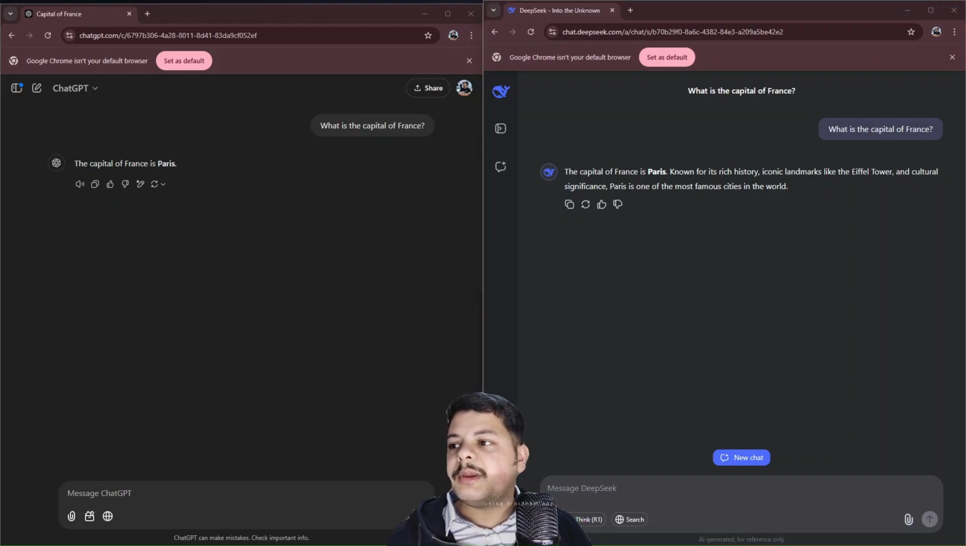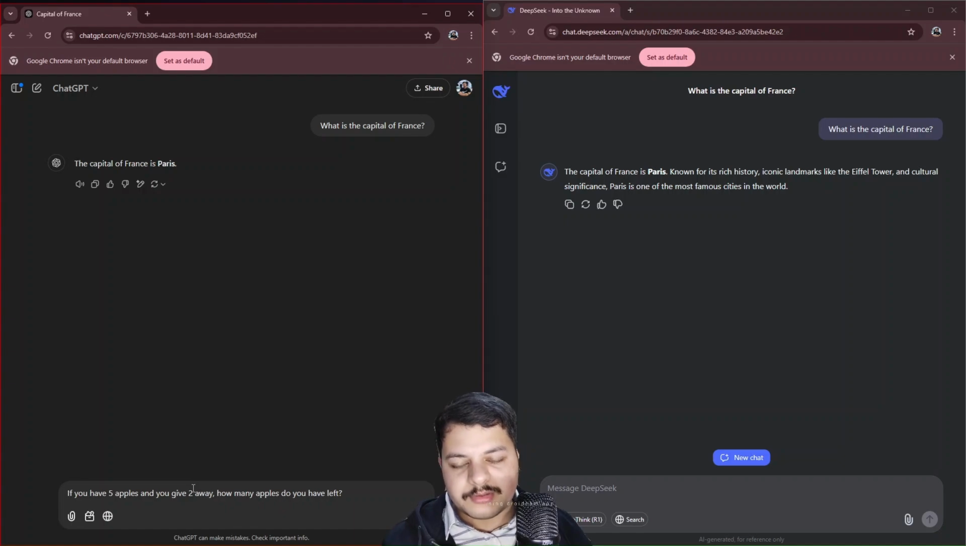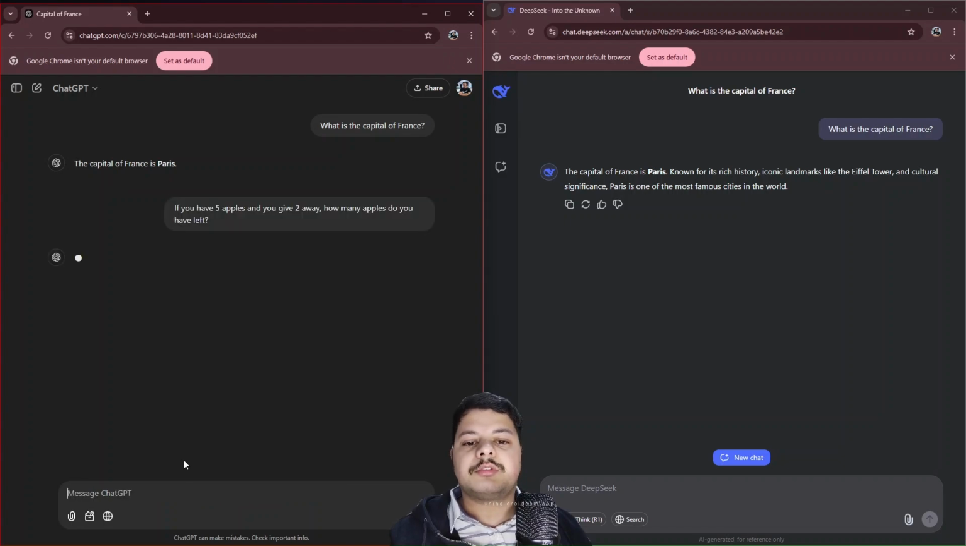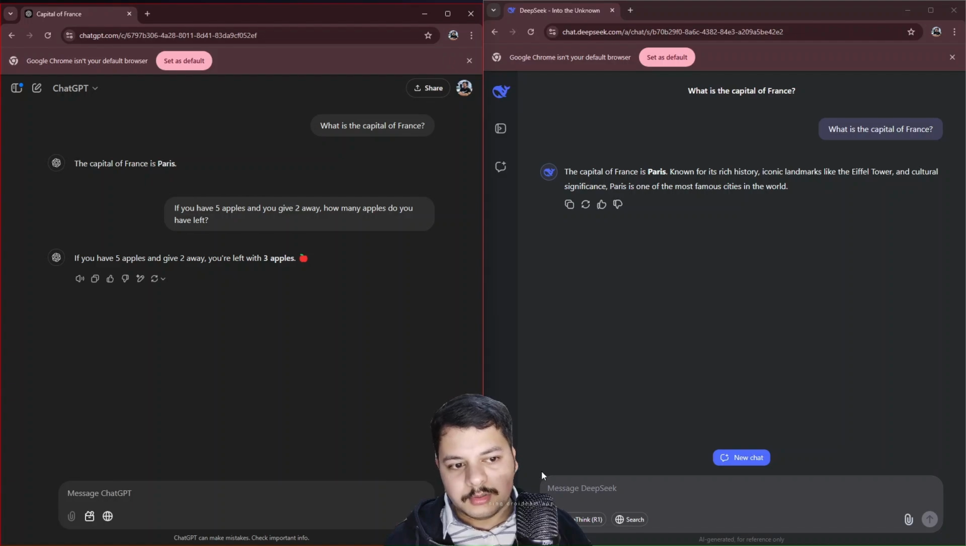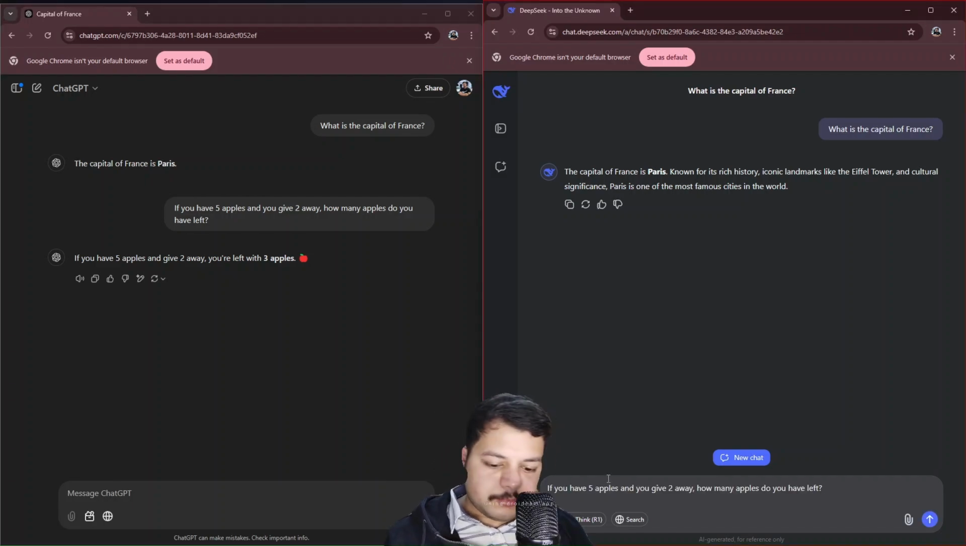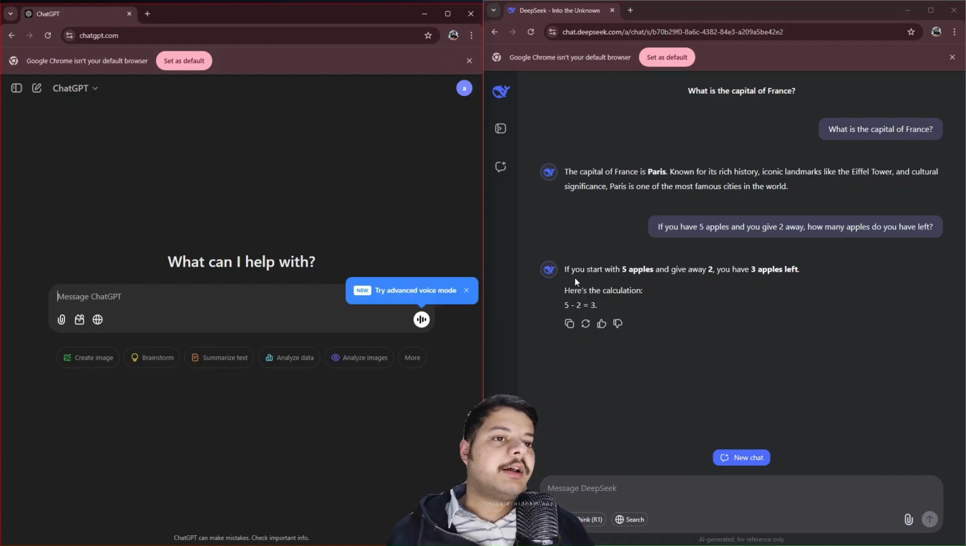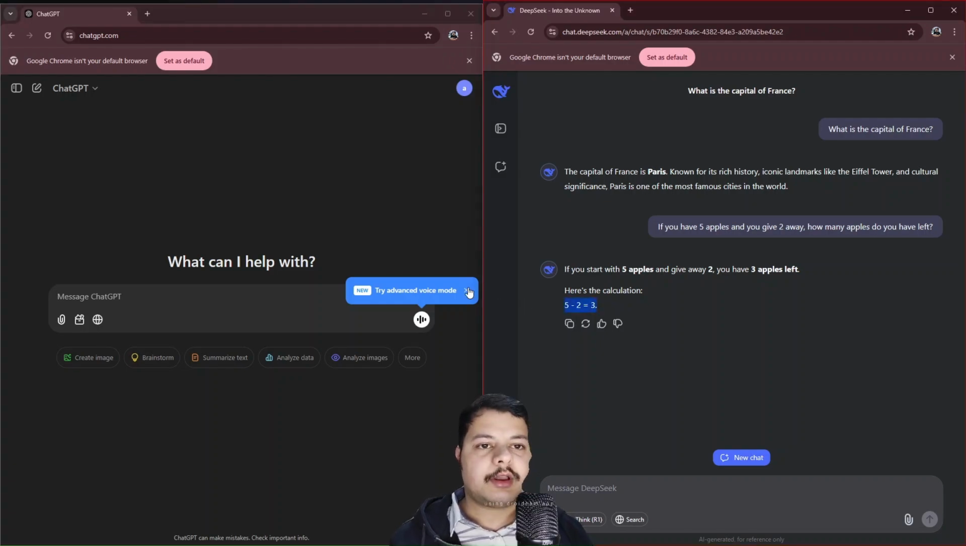Now let's test basic arithmetic problems. For that, I have a very basic question. If you have 5 apples and you give 2 away, how many apples do you have left? Alright. If you have 5 apples and you give 2 away, you are left with 3 apples. And it says that you have hit the free GPT limit for 4. Alright. Now let's use the same prompt in this. So the answer here is, if you start with 5 apples and give 2 away, you have 3 apples left. Here's the calculation, and it's absolutely correct.